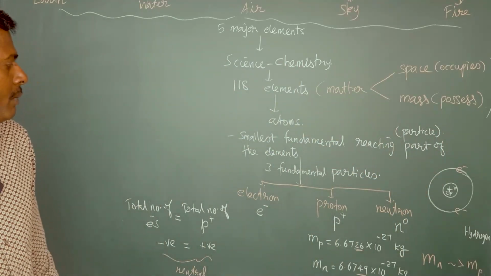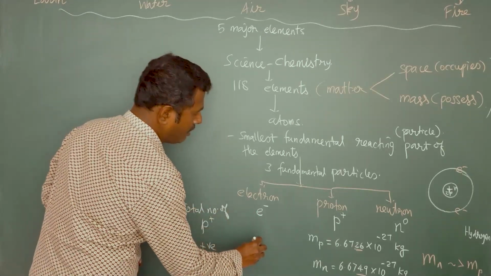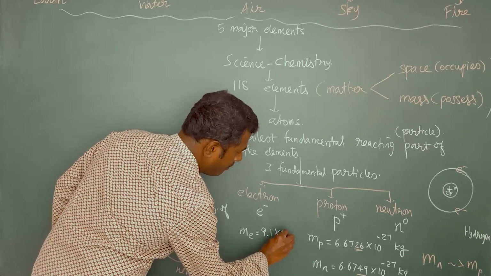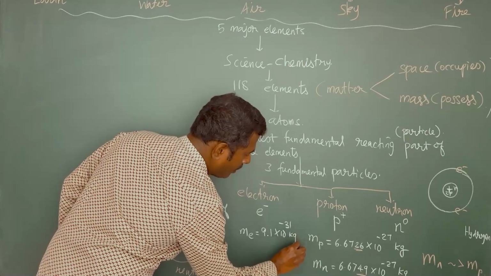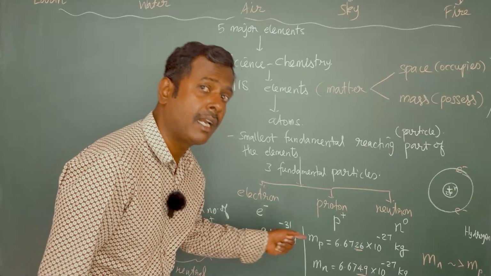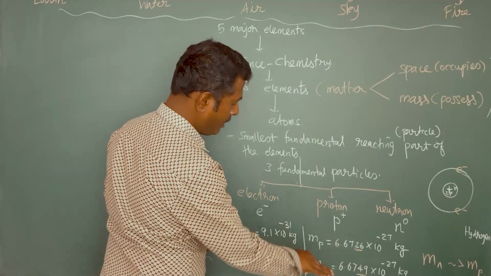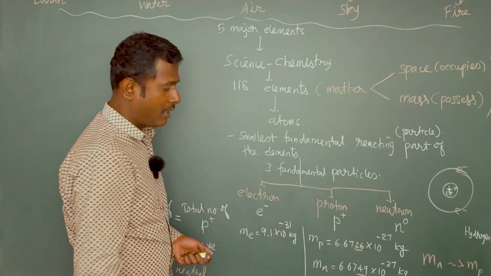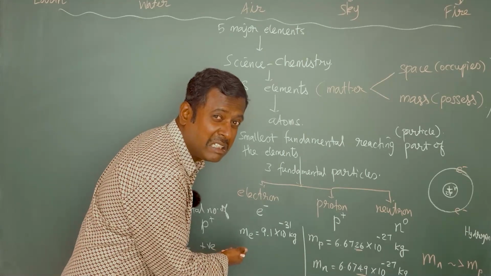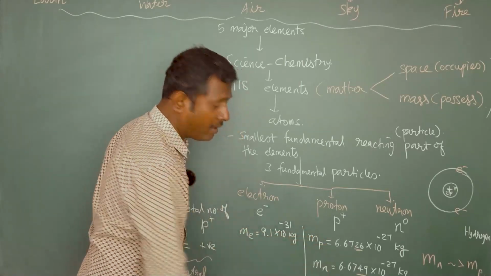Okay, right. And what about the mass of electron? The mass of electron is 9.1 into 10 power minus 31 kilogram. So if you compare the masses of proton and neutron with that of electron, what can you conclude? We can conclude that the mass of electron is very much lesser than the mass of either proton or neutron.